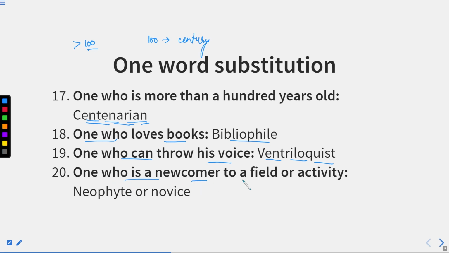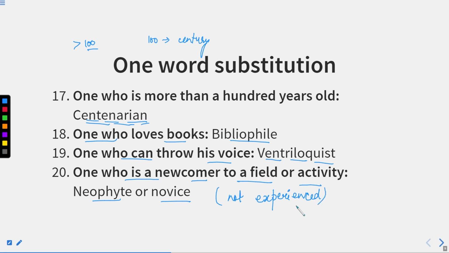One who is a newcomer to a field or activity, it means one who is not experienced, that person is known as neophyte or novice. It means one who has no experience at all.